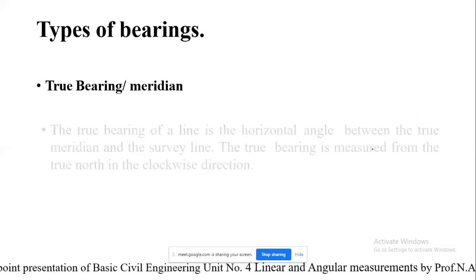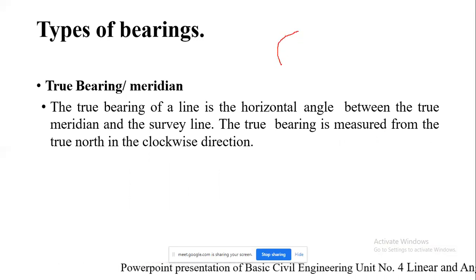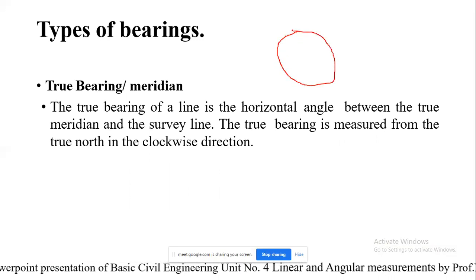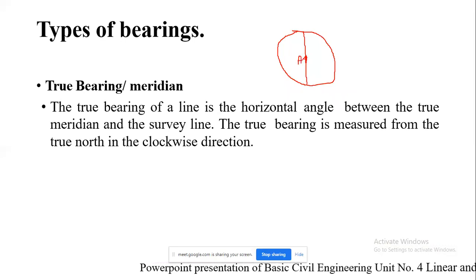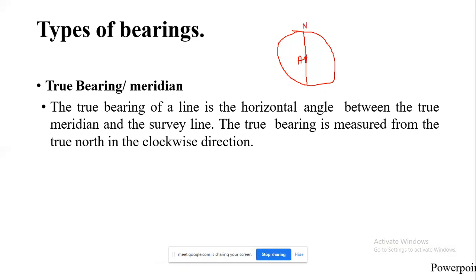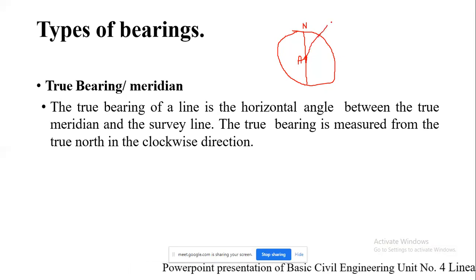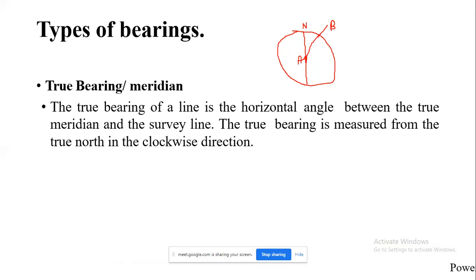Suppose I am interested in measuring the angle. In that case, I am going to keep the compass, the prismatic compass. Suppose this is my station point, and this is the true north, which has been fixed. Suppose in this direction there is my second point or second station on the ground, of which I am supposed to take the bearing or angle.